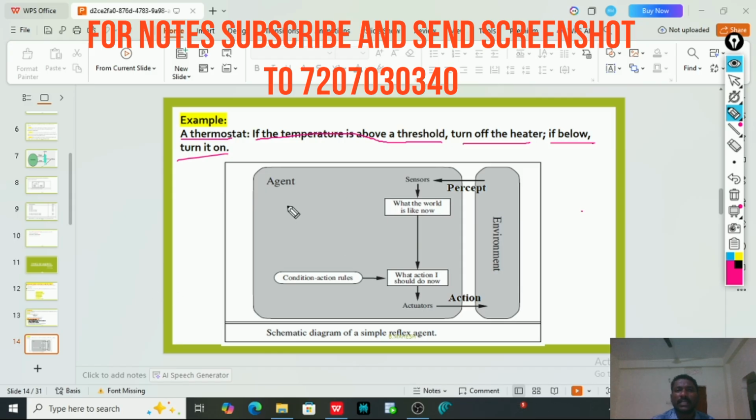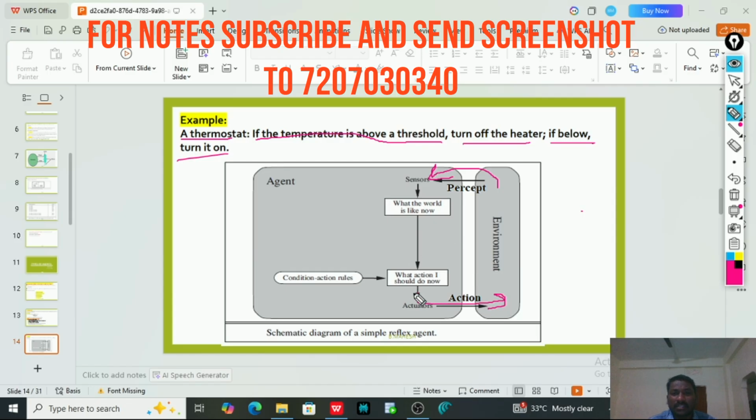Here in the diagrammatic representation, only two things we have to observe: what the sensors are doing and what the actuators are doing on the environment. The sensor perceives from the environment, I mean observing the environment, understanding the environment and learning from it. And what are the actuators doing?